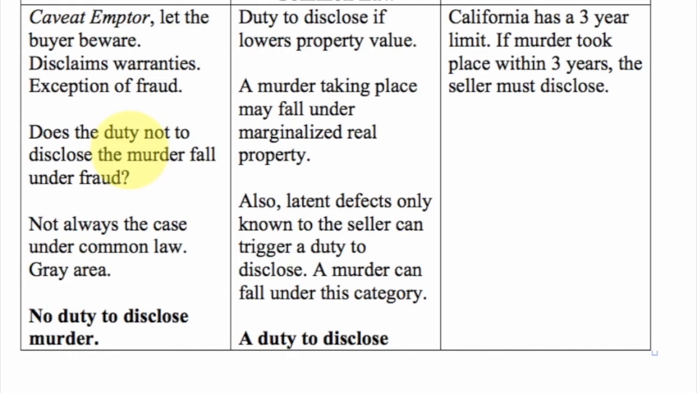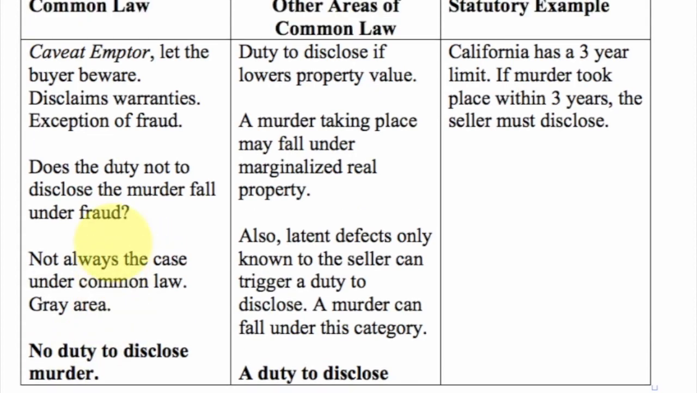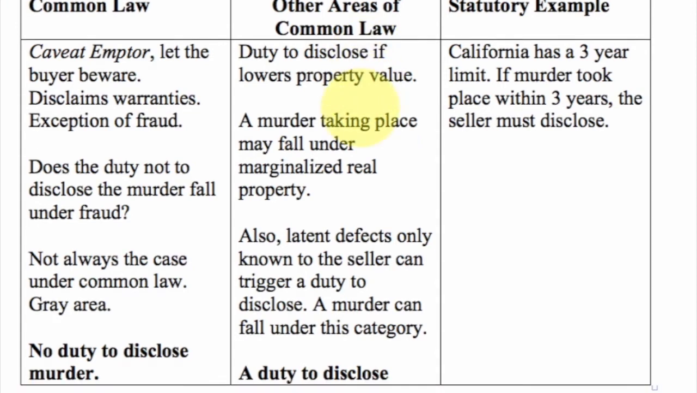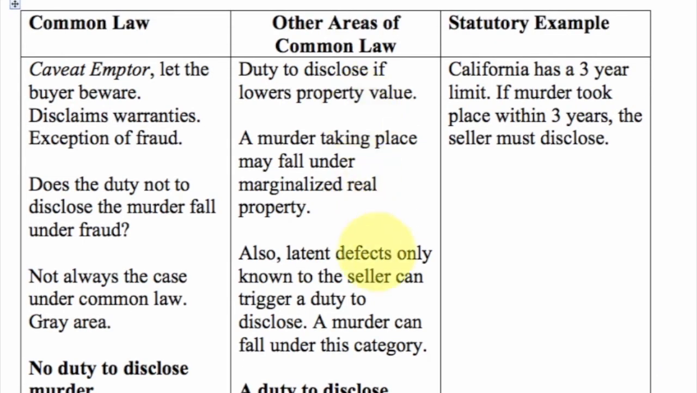So you can say there is no duty to disclose the murder. Some of you said that, and that's fine. Remember that for a question like this, the bar graders want to know your analysis more than your conclusion. And others said that, hey, there was a duty to disclose. Some reasons for that is because it might have a negative impact on the property value. A murder taking place may fall under marginalized real property, so you have to disclose that. And also land defects that only the seller knows can trigger a duty to disclose, and a murder can fall under that category. So based on that, the seller does have a duty to disclose.